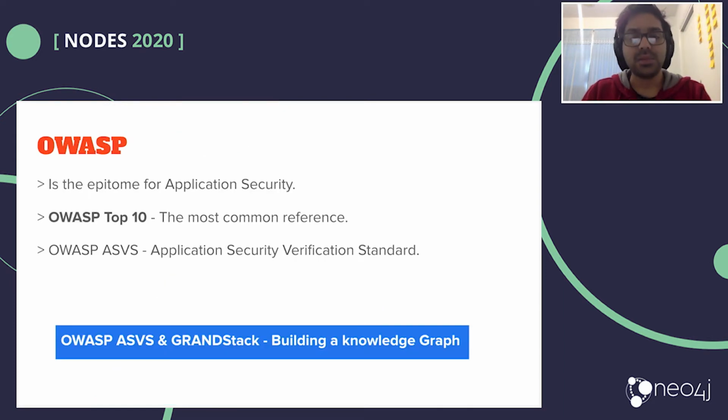Now, a quick acknowledgement on the term OWASP. If you have heard of OWASP in the past, the Open Web Application Security Project is pretty much the epitome for application security. The most common reference that people may have come across might be the OWASP Top 10. And the data set that we're looking at today is OWASP ASVS, the Application Security Verification Standard.